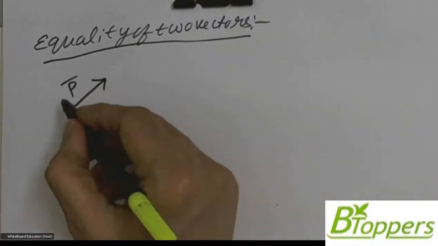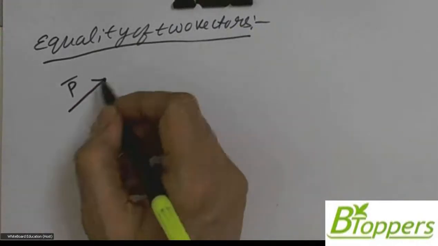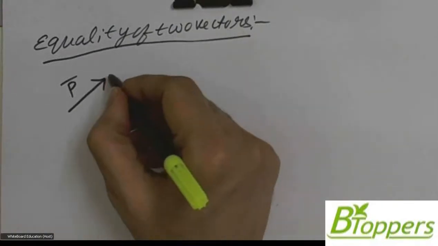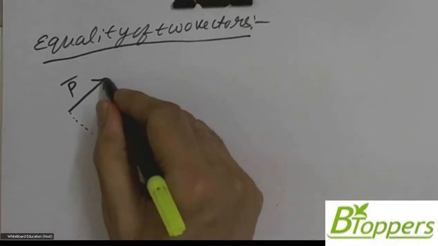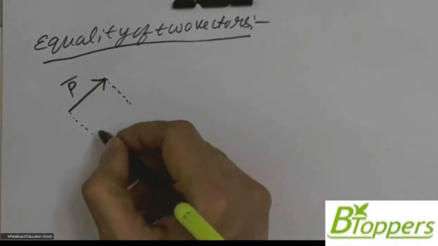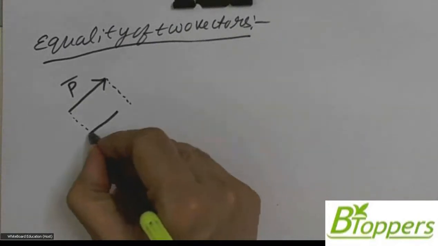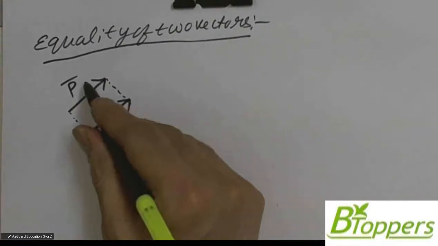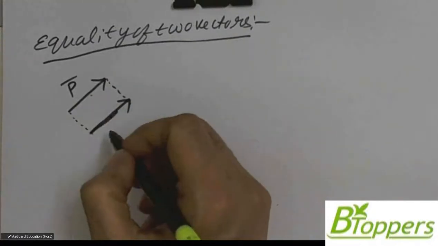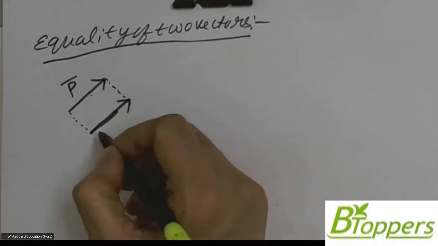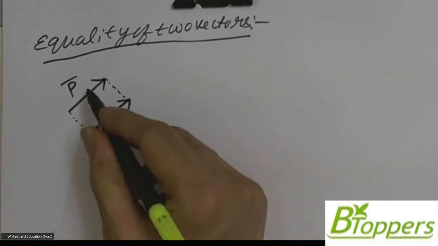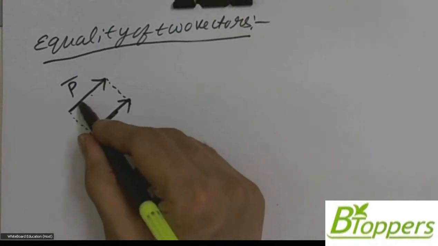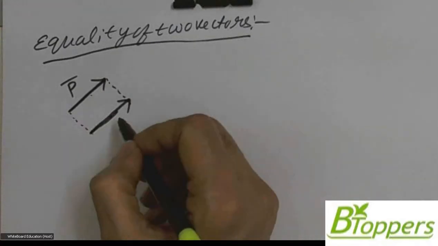Graphically, a given vector can be drawn at a different place in the diagram without changing its magnitude and direction. Suppose P bar is a vector. For convenience in the solution of a problem, sometimes we may draw a vector parallel to itself at a different place in the figure without changing its magnitude and direction. So at present, the vectors we talk about are called free vectors. That means graphically it makes no difference wherever you draw a vector in the diagram.